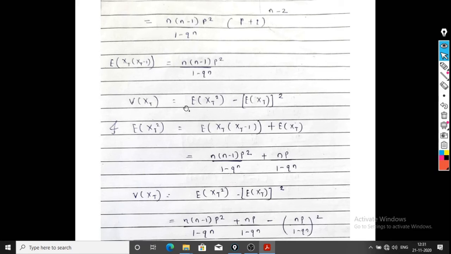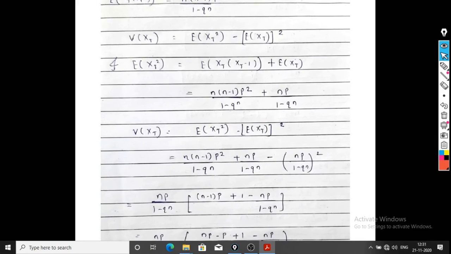So variance of Xt is what? Expectation of Xt square minus expectation of Xt whole bracket square. So now we can find out expectation of Xt square by using this formula, and value of Xt into Xt minus 1 is n into n minus 1 p square divided by 1 minus q raised to n, plus expectation of Xt is np upon 1 minus q raised to n. We have found the mean of truncated binomial distribution. Put these values in the formula of variance of Xt. What is it? Variance of Xt is expectation of Xt square minus expectation of Xt whole bracket square.